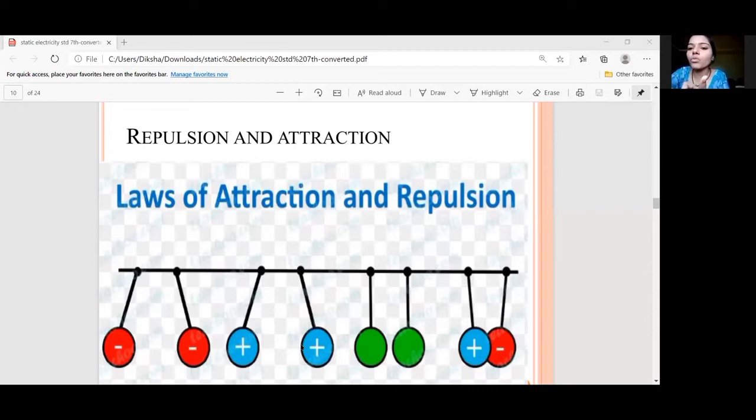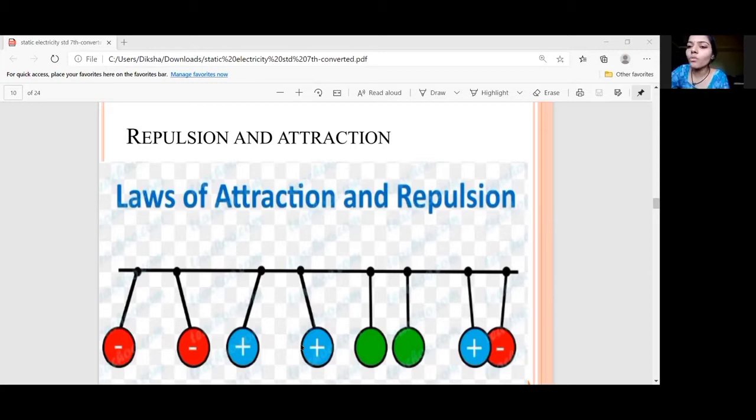This movement away from each other is known as repulsion, whereas the 2 blue balls are positively charged and they also have the same charges, positive and positive, plus symbol. So they are also moving away from each other, whereas the 2 green balls have no charge.